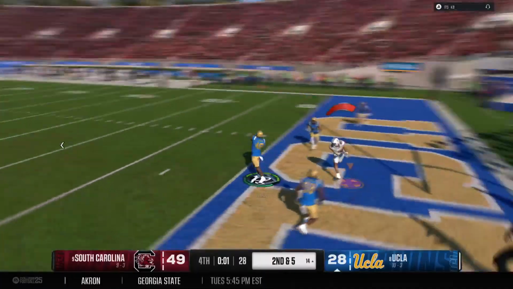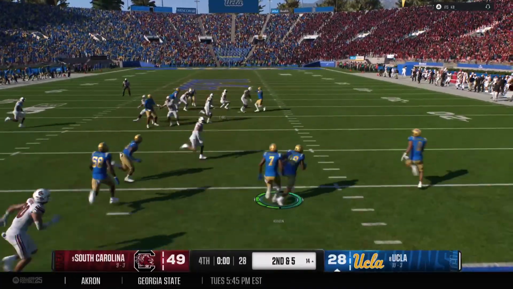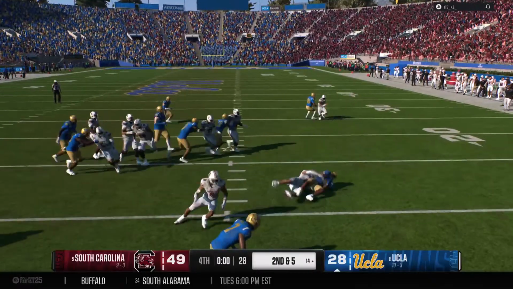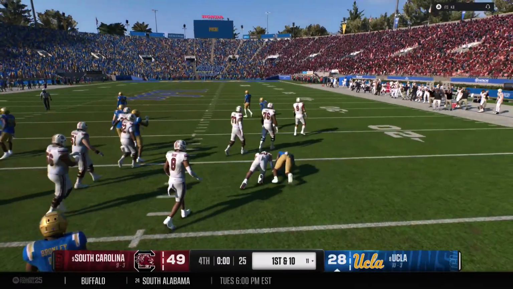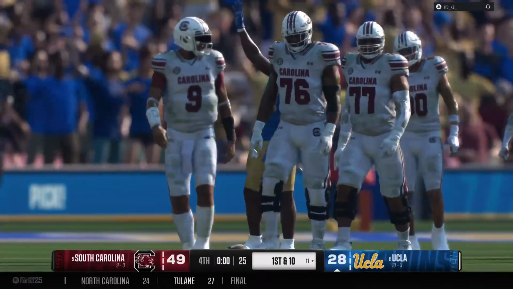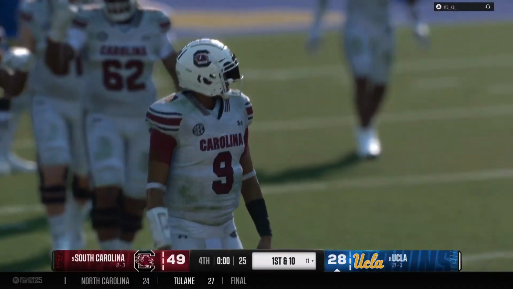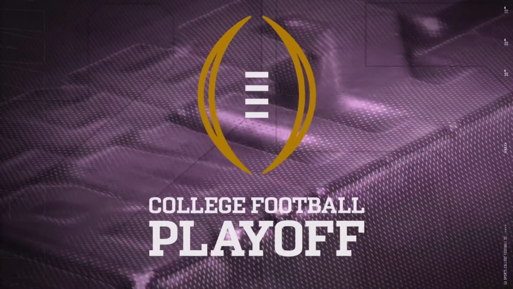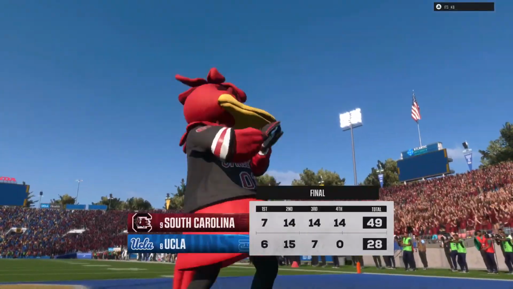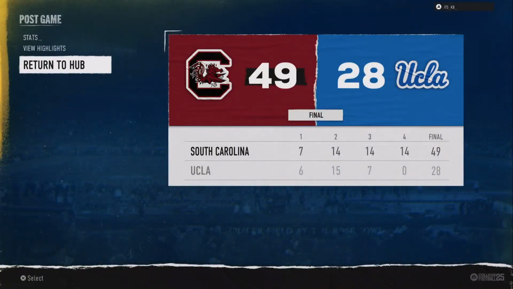Looking for 6. And it's picked off in the end zone. And he goes down, and that's how we will end it. Of course, in the playoffs, it's survive and advance. This is a crucial